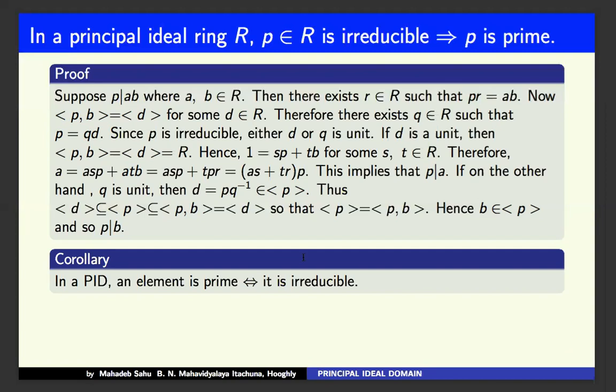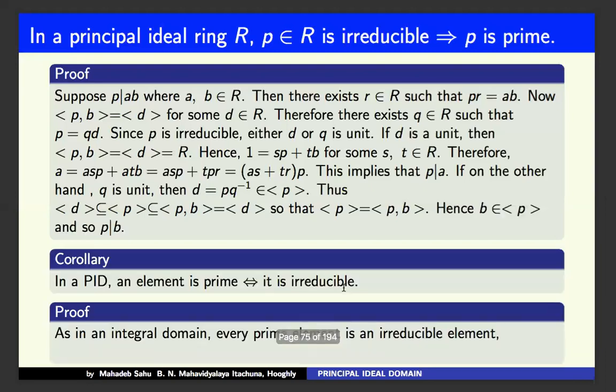Now just club these two concepts. If we consider principal ideal ring plus integral domain, that means a principal ideal domain, then these two concepts combined give that irreducible elements and prime elements are identical.